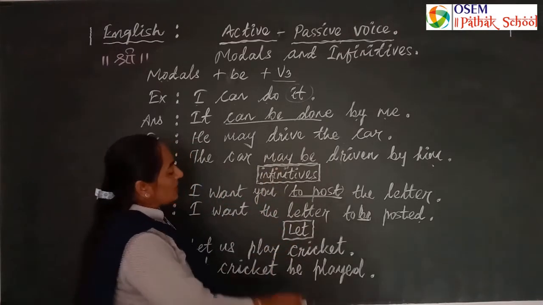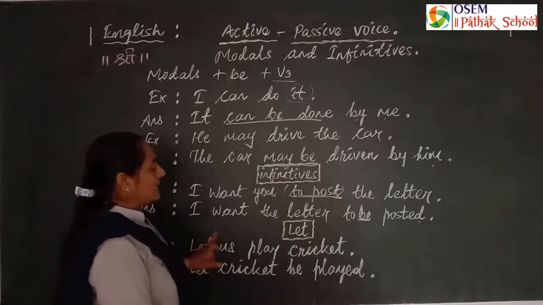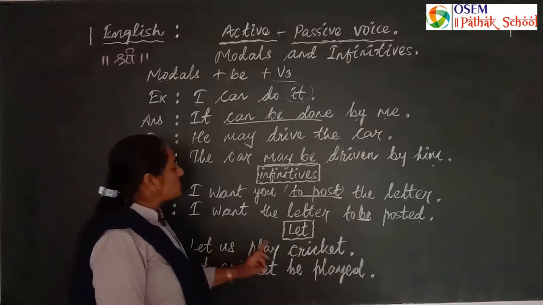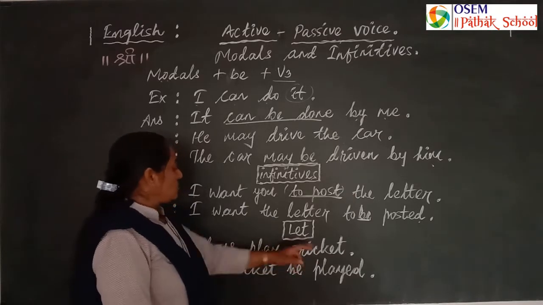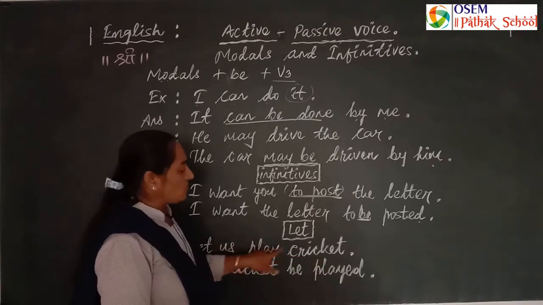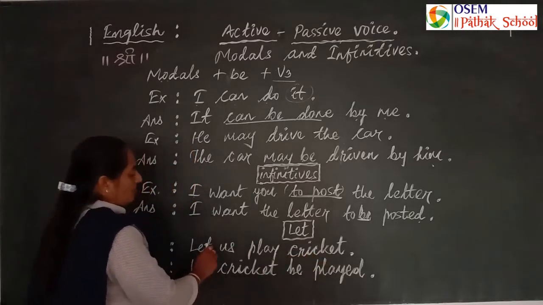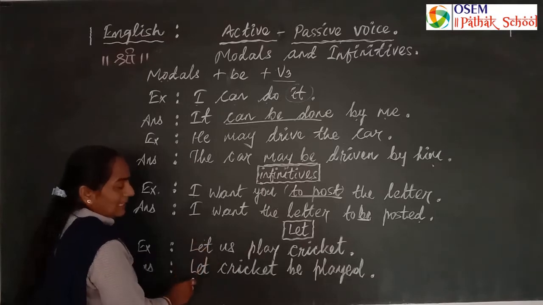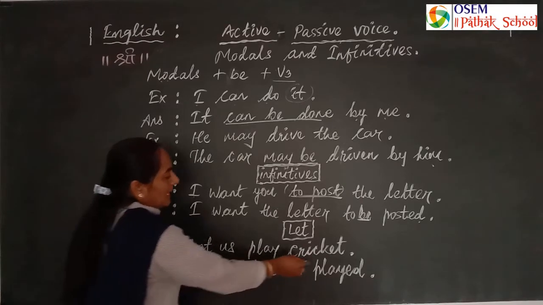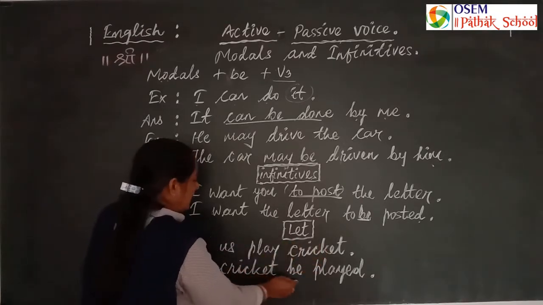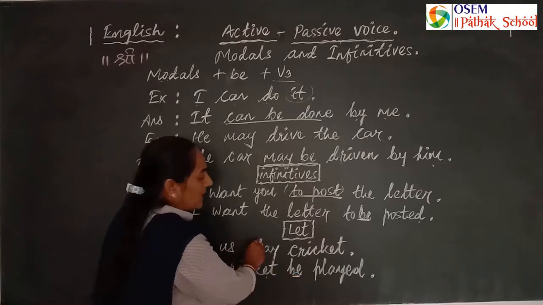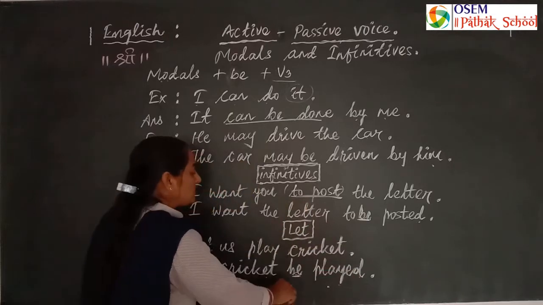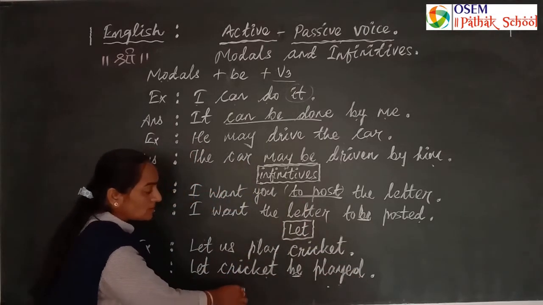Sometimes we use let's sentences: let's play cricket, let's drink milk, let's read a book, let's watch the tournament, let's watch the serial. When we use a let's sentence, we keep let in the same place, then the object: let cricket be played, using the V3 form of play, played. The same thing happens with the going to construction.